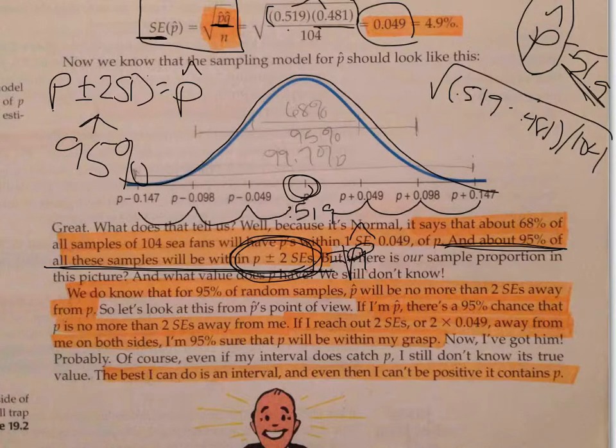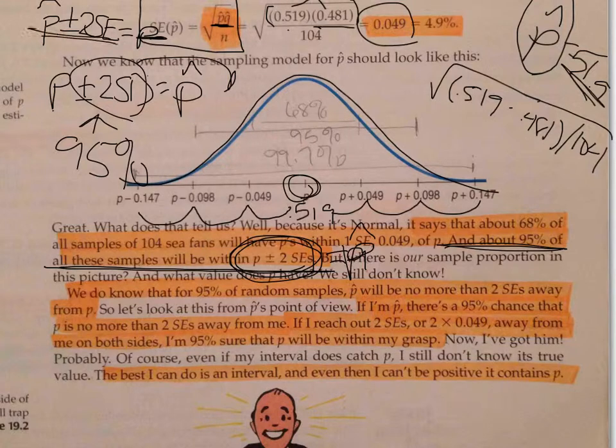The real population should be plus or minus 2 standard deviations away from my sample. So I don't know P though, so what I can say is I can flip that around backwards, just simple algebra. I can say that my sample plus or minus 2 standard errors should capture P. All I did was move this to the other side. So I can talk about what should happen with the population.